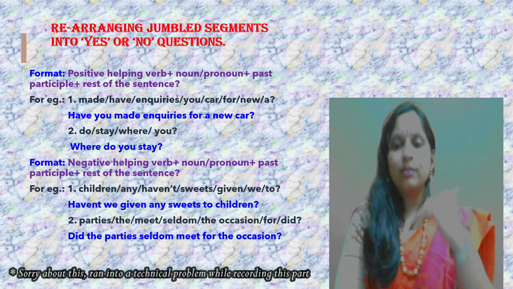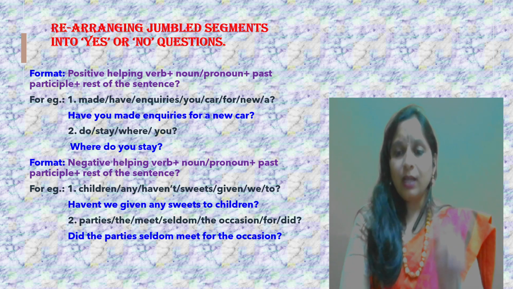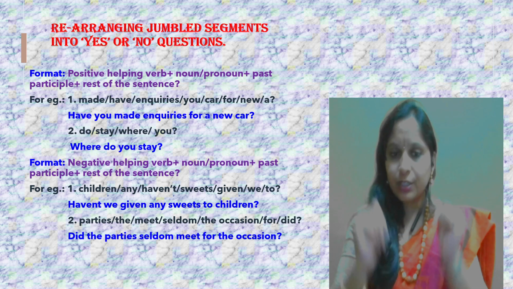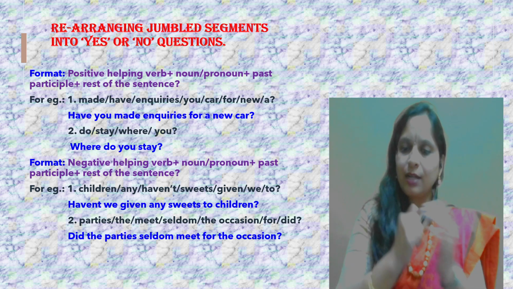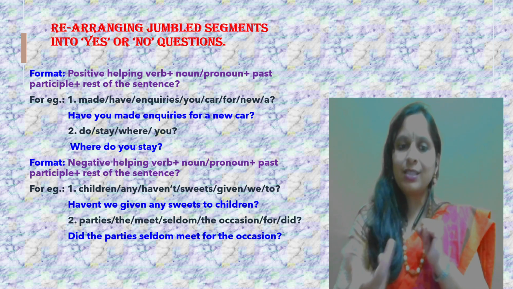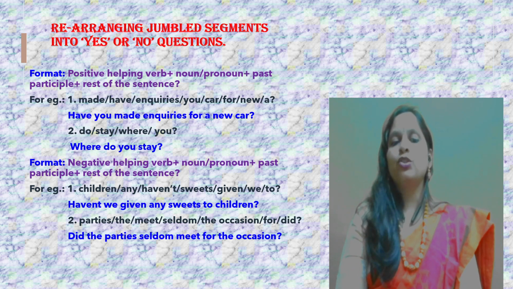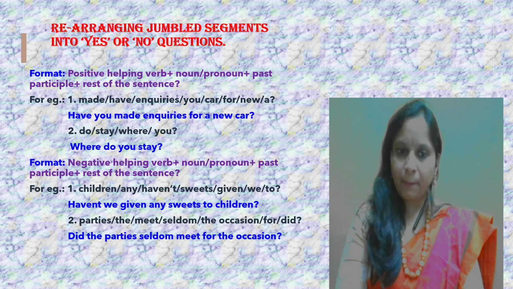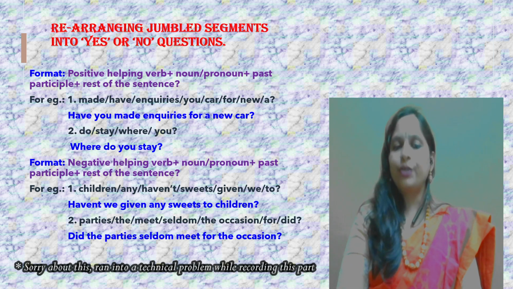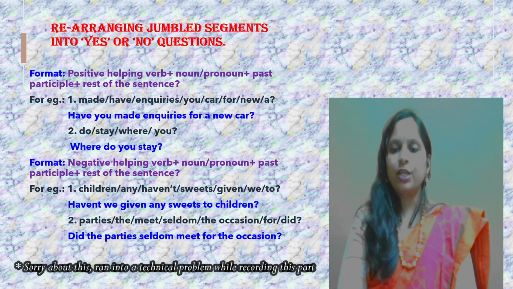Coming to the next one, the negative forms of jumbled segments. Children, any, haven't, sweet, given, we, to. Haven't is there. So obviously you need to start your statement, your question, with the negative word, which is haven't here. Haven't we given any sweets to children? With a question mark. Next: parties, the, meet, seldom, the, occasion, for, did. Did the party seldom meet for the occasion?